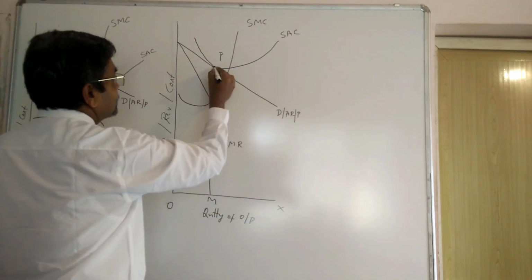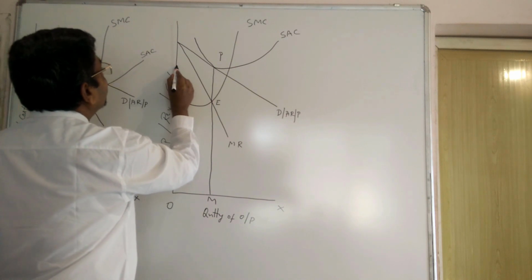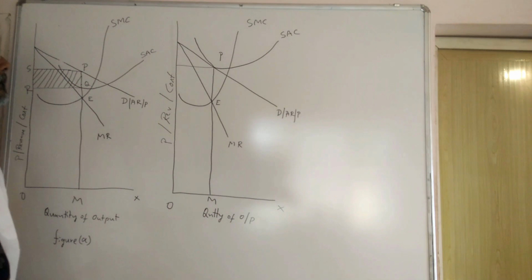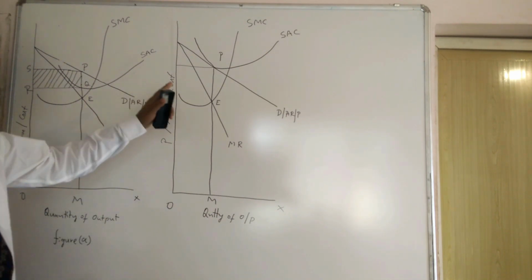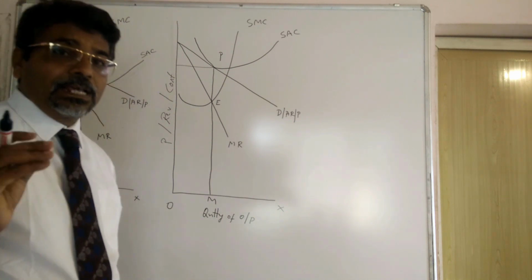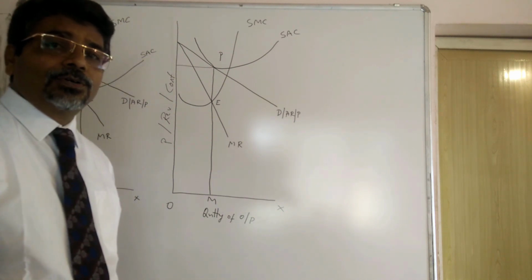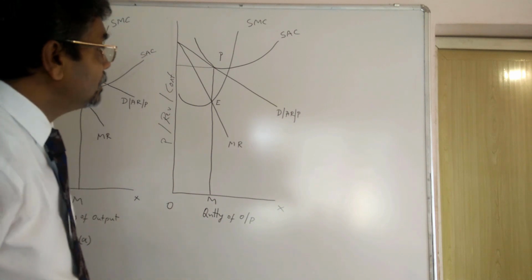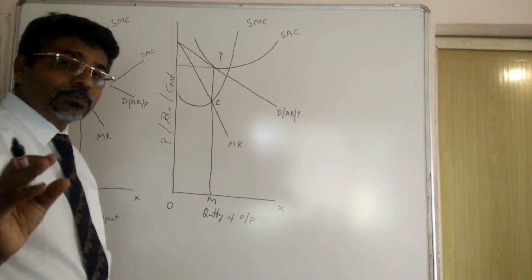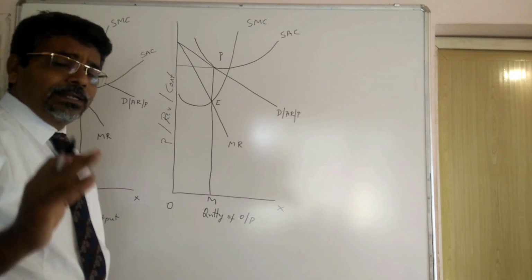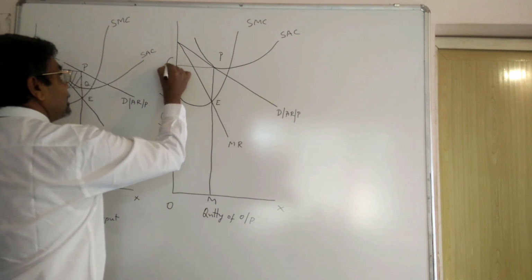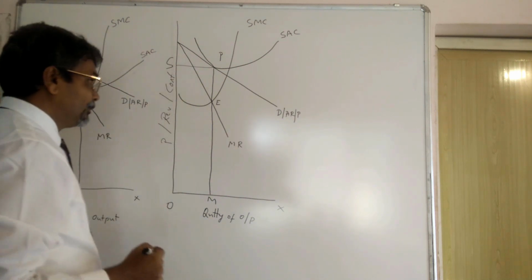The short-run average cost curve touches the point P here. When it touches P, price becomes equal to average cost. Then the profit is no more. There will be zero profit. Hence, it is called the normal profit situation.